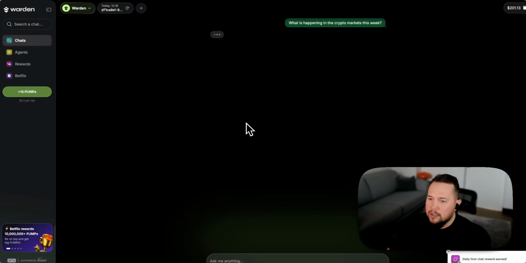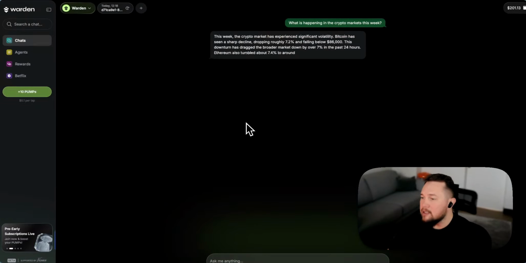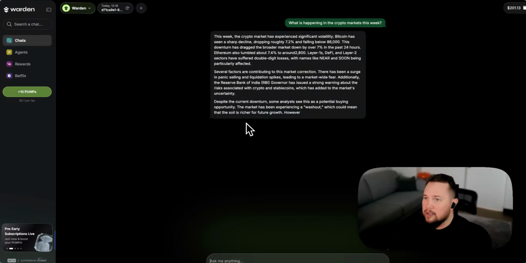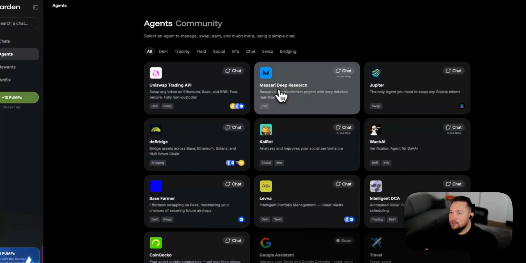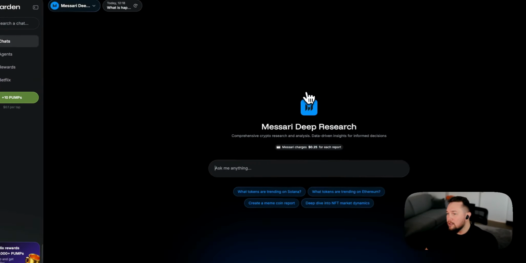It might use some publicly available databases. It might use the internet to answer that question. It'll give you a little bit of data and a snapshot into what's happening. But let's imagine I want to go deeper. Well, the perfect agent to use for that is the Messari Deep Research Agent.